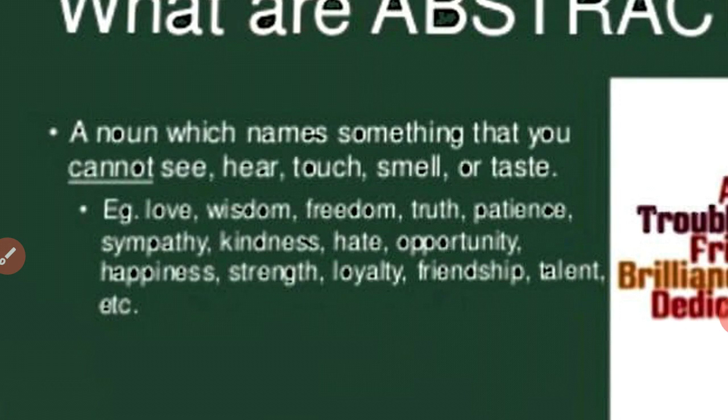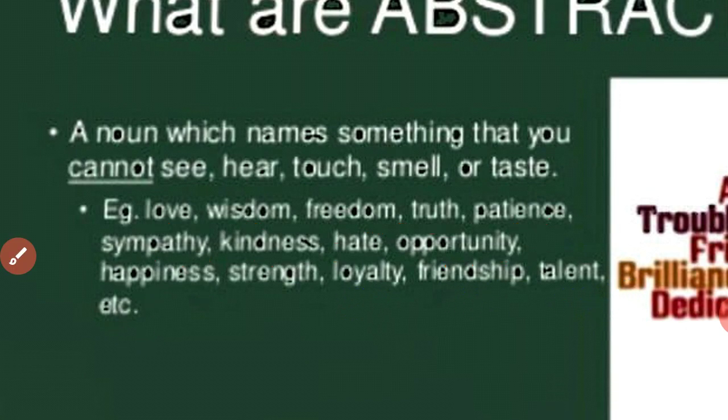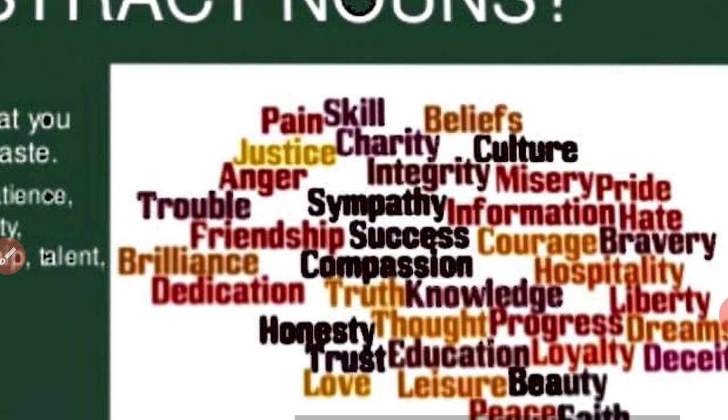Which we can see, touch, hear, smell, taste are called concrete nouns, but the nouns which we cannot see, hear, touch, smell, or taste are abstract. Examples: love, wisdom, freedom, truth, patience, sympathy, kindness, hate, opportunity, happiness, strength, loyalty, friendship, talent, etc. Can you see kindness? Can you see hate? Can you see love? Not possible. So, all these nouns are abstract nouns.